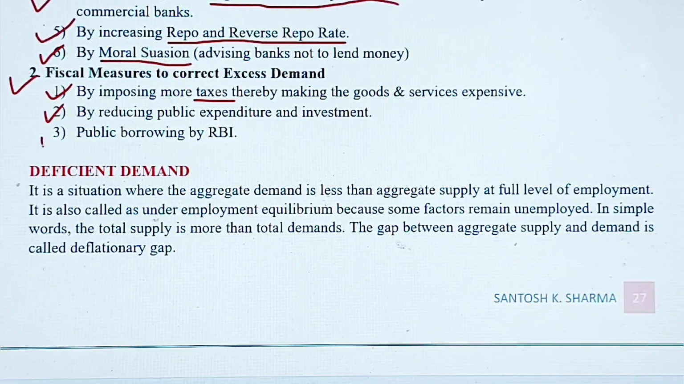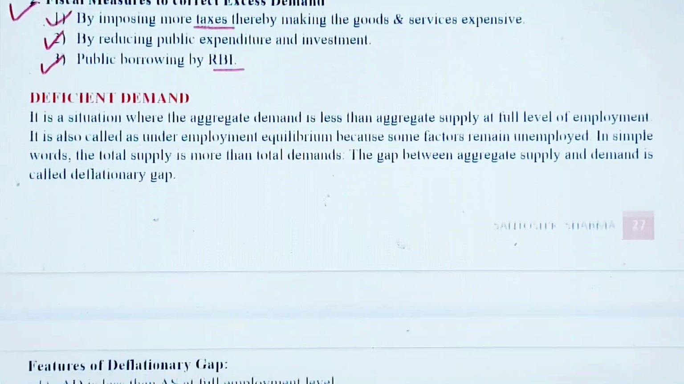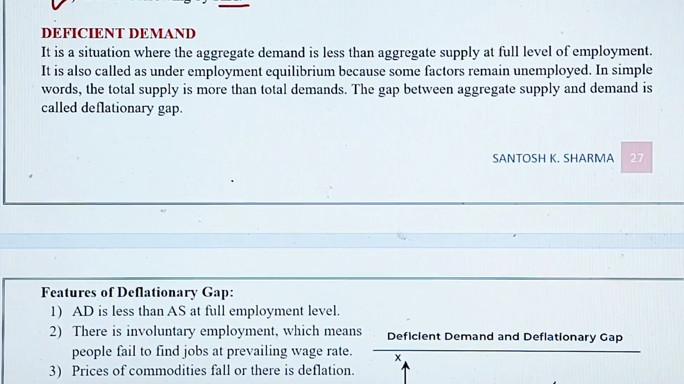And the third is public borrowing by RBI. Sometimes RBI uses this policy that it borrows money from the people by issuing bonds. So in that way they take away the extra purchasing power from the people. Okay children, let's move on to the next concept, deficient demand.